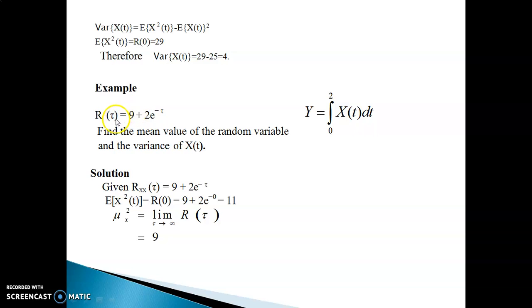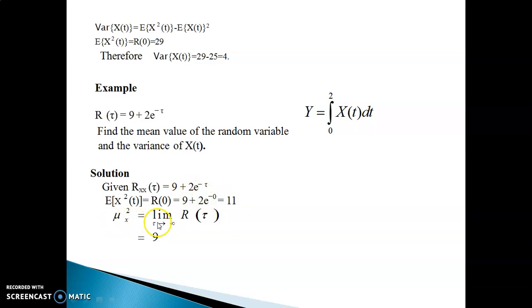Now we go to the second example. Here also you are given an autocorrelation function R of tau equal to 9 plus 2 e power minus tau of some random process, a stationary process, and you have to find the mean value of this random variable y, the integral from 0 to 2 of x of t dt, and the variance of x of t. Now to find the variance, you need to find mu x square and expectation of x square t. Expectation of x square t, as we saw in the last example, is R of 0. So if you put tau equal to 0 here, e power 0 is 1. Therefore, it's 9 plus 2, 11.